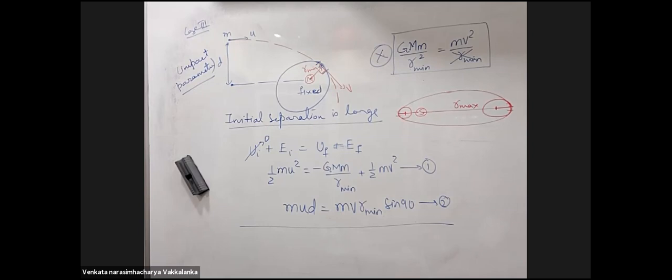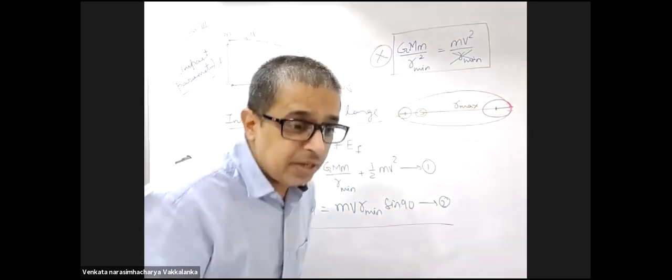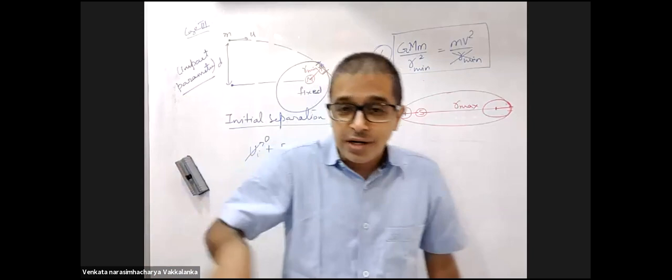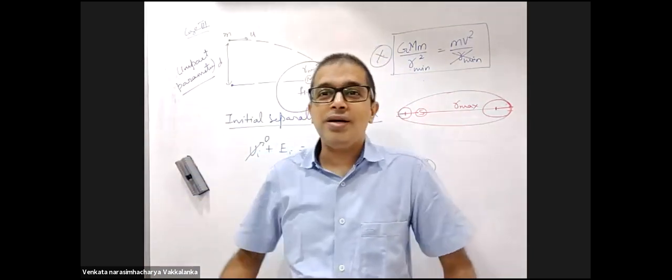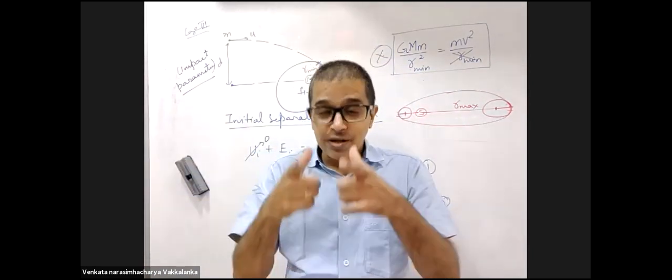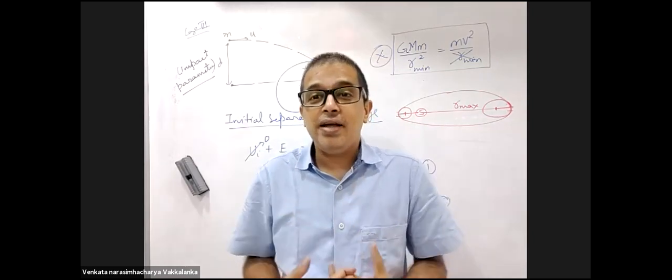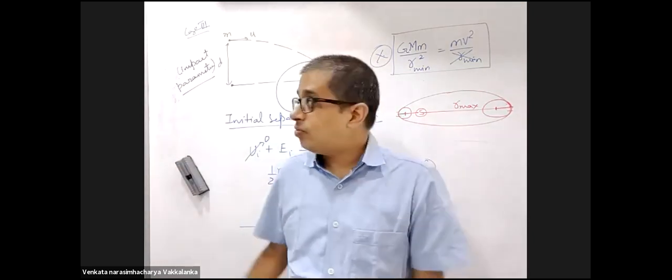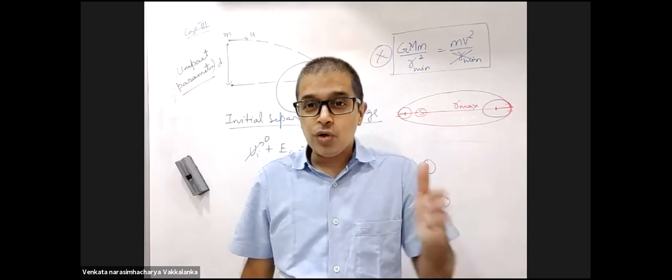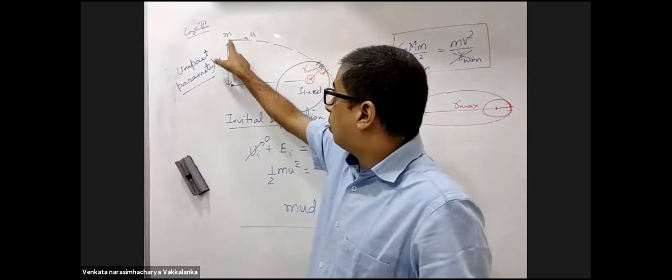So does impact parameter as a term have any significance, or is it just to know? Lot of significance. Halley's comet is going around with an impact parameter which is calculated and defined. All these celestial bodies will have impact parameters. You should know what angle it is coming in.